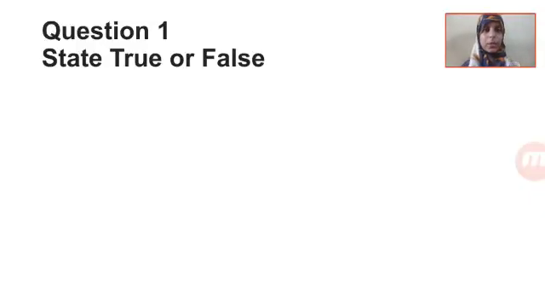Let us start with question number 1, and in the margin write question number 1, and in front of that write state true or false. State true or false. Yes. Now as you have copied it, leave one line and copy the rest of the questions. I will tell the questions first and we will discuss it, and then you have to write the answer. Okay, like this you have to solve it along with me. If you have already solved it, well and good, and if you have any problem you can just refer to this video and do it along with me. Okay, so let us start.